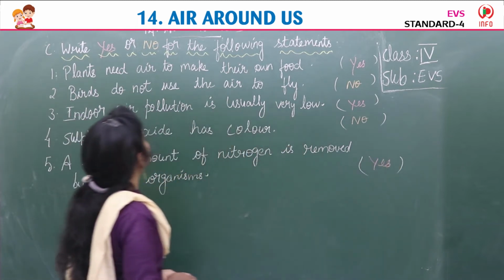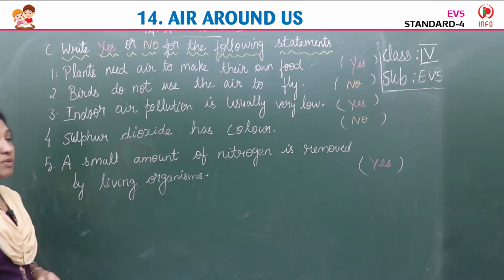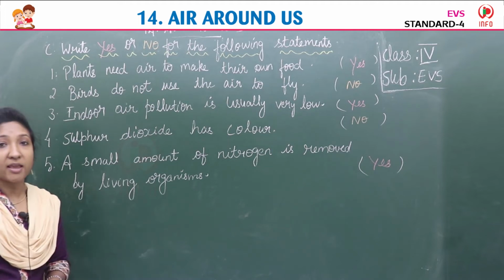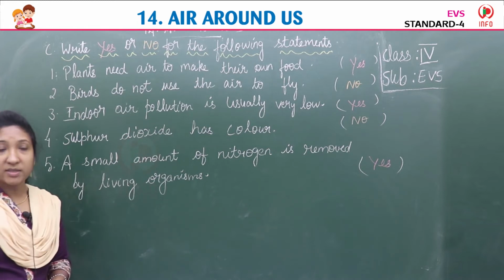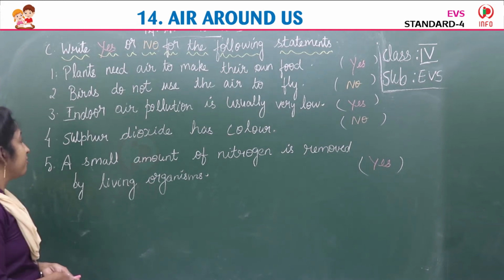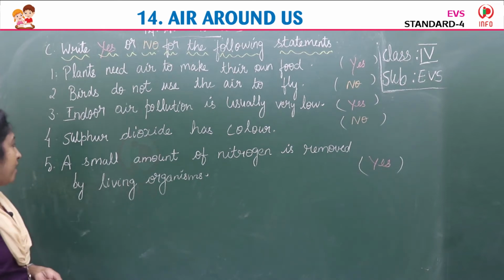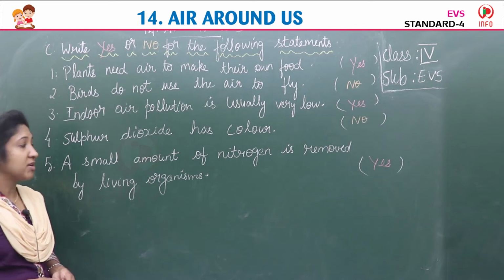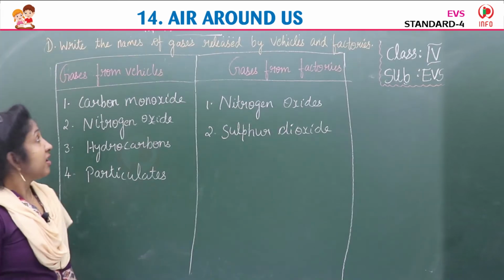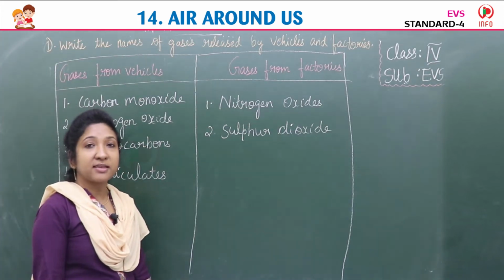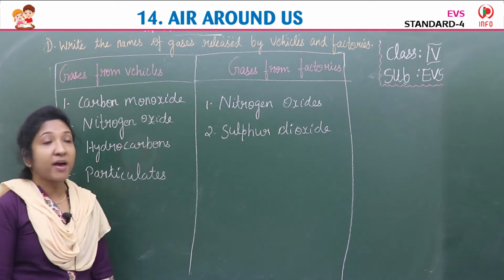So first one, plants need air to make their own food. Yes. Second, birds do not use the air to fly. No. Third one, indoor air pollution is usually very low. It is correct. So yes. Fourth one, sulfur dioxide has color. It's a wrong statement. So answer is no. Fifth one, a small amount of nitrogen is removed by living organism. Yes. Okay, children? Children, our next exercise, exercise D, write the names of gases released by vehicles